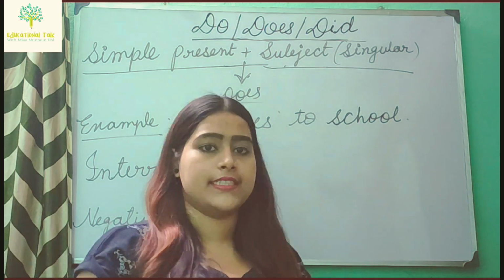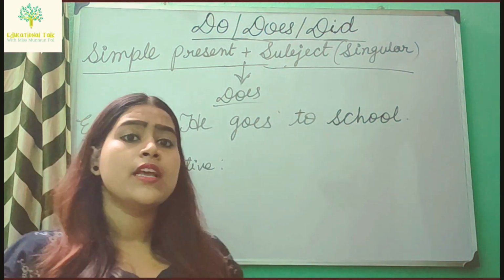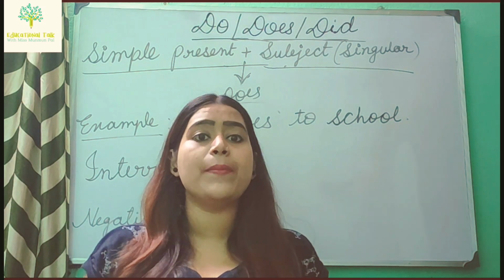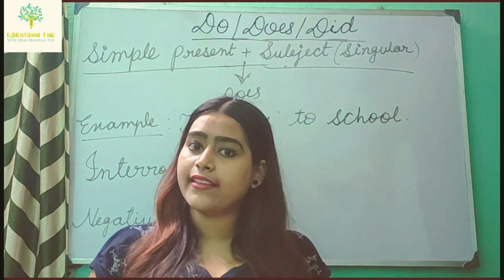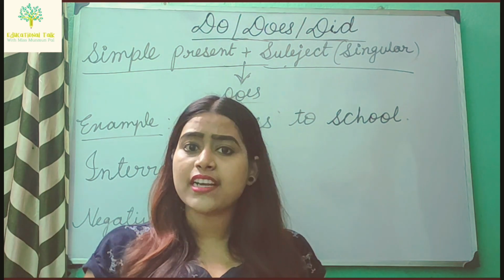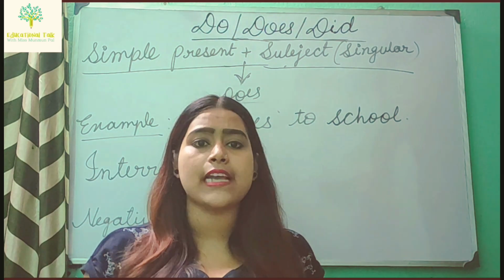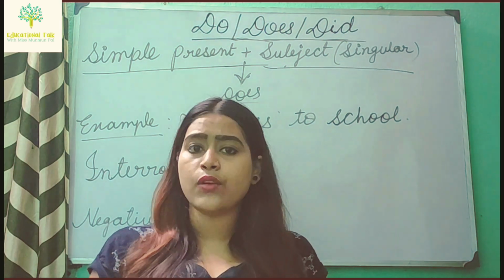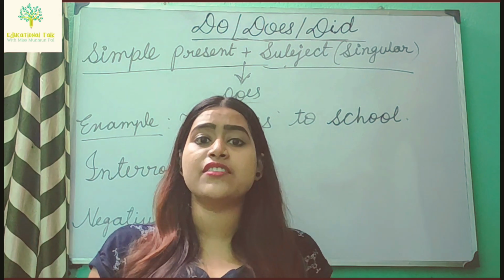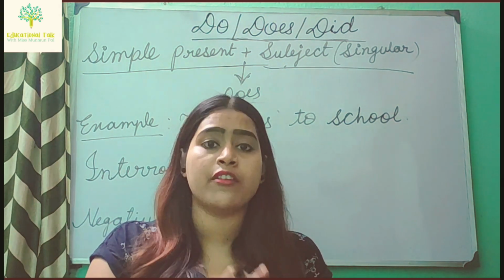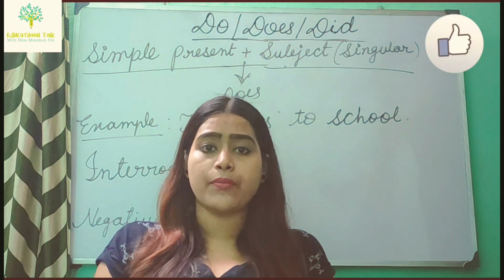Now the use of does. Simple present plus subject singular: does. It means when the sentence is in simple present tense and the subject is singular, at that time use does. Once again I am repeating: when the sentence is in simple present tense and the subject is singular, use does. And when you are using does, remove s or es from the main verb.